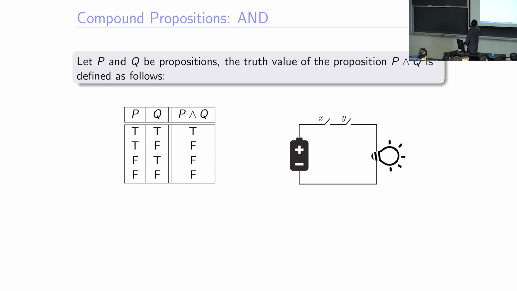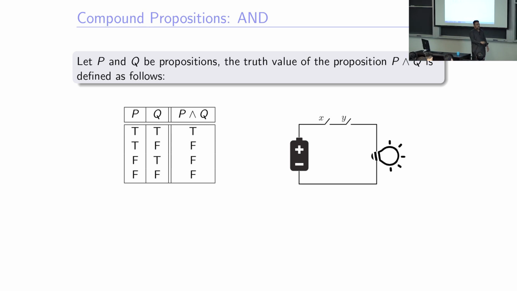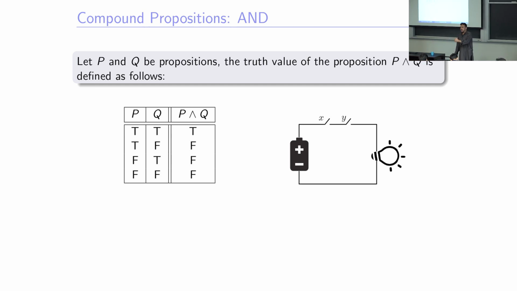It's denoted by P ∧ Q. This symbol you get in LaTeX by \wedge. So P and Q is a proposition whose truth value is given in this table, right?